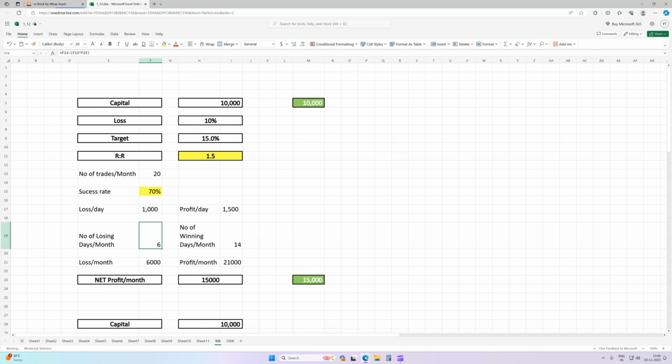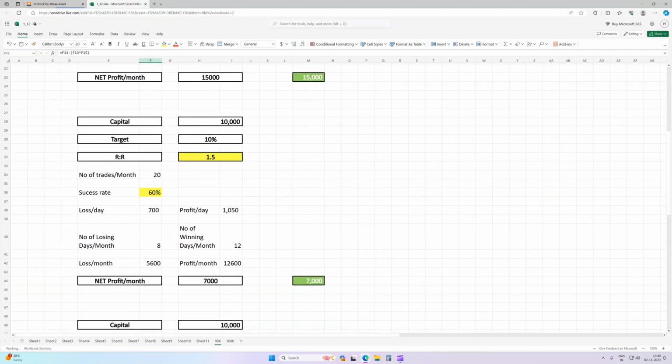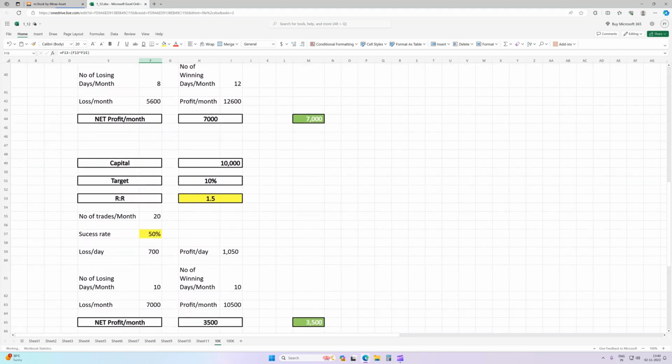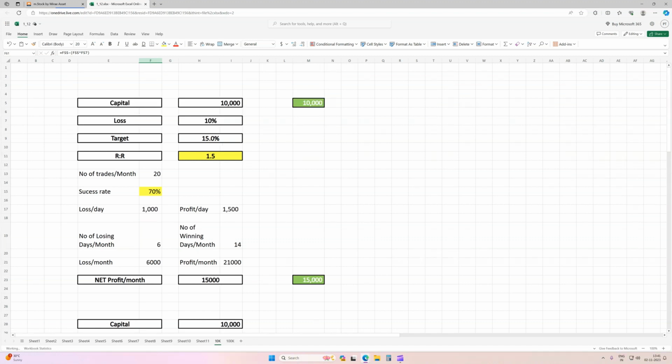So the major assumption in these calculations is that these losing and winning days are evenly distributed in each week. So for example, for this 50% success rate, the number of losing days per month is 10 and profitable days are 10. So it can become 2 days loss in one of the weeks and 3 days profit in another week, at the start of the week or alternate days also. And in one of the weeks it becomes 3 days profitable and 2 days losing, so that way. So hope you have understood this basic plan.